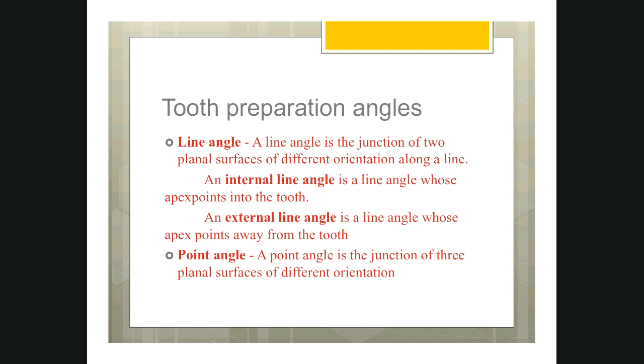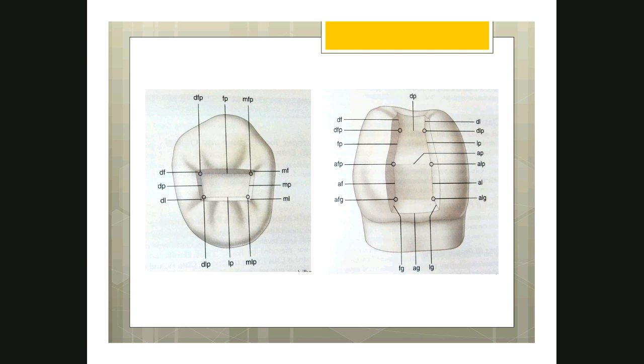So in this picture, if you see the axiogingival line angle, the apex of the line angle is pointing towards the pulp, whereas the axiopulpal line angle, the apex of this line angle is facing towards you. That means outside the tooth structure, towards the occlusal surface, isn't it? So this is an external line angle. The apex is facing outside.